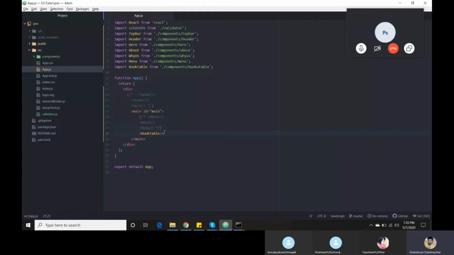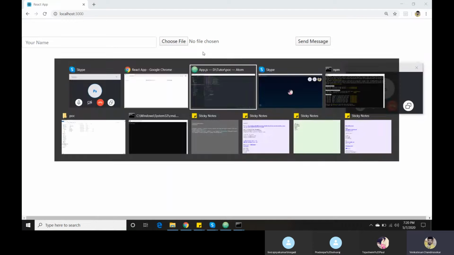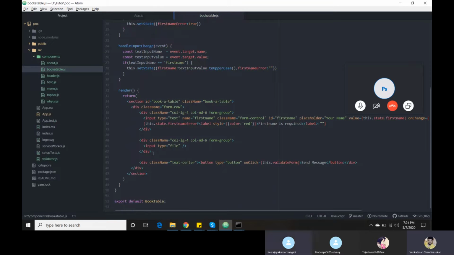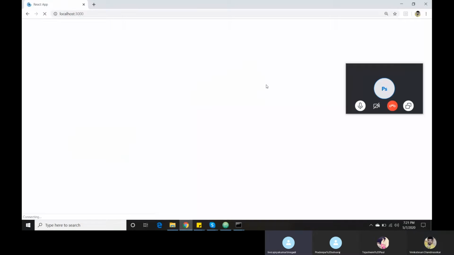Okay, no problem. So far, we have created our component and imported it in our root folder, and it is showing here like this. Okay, this is where we left the class last day. Venkat, I sent my form validation on WhatsApp. Okay, I will take a look at it and let you know. Okay, no worries. So far we are seeing this.